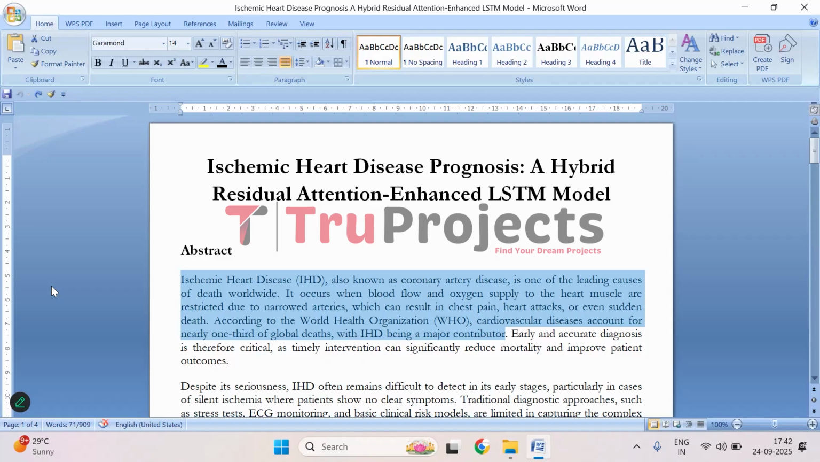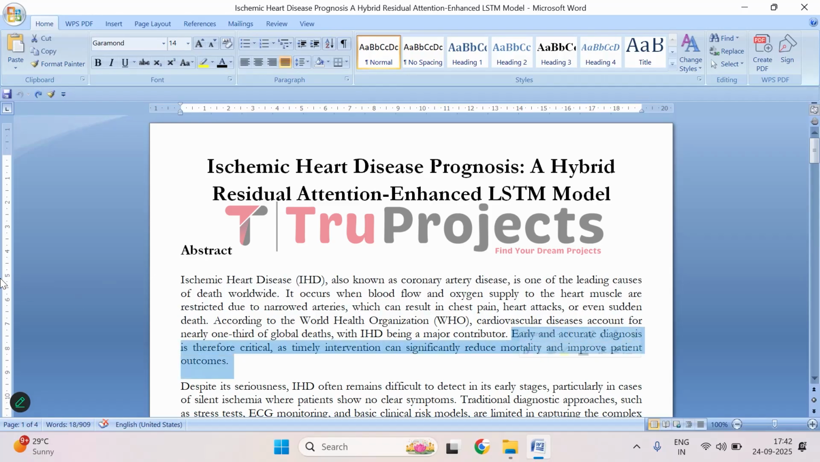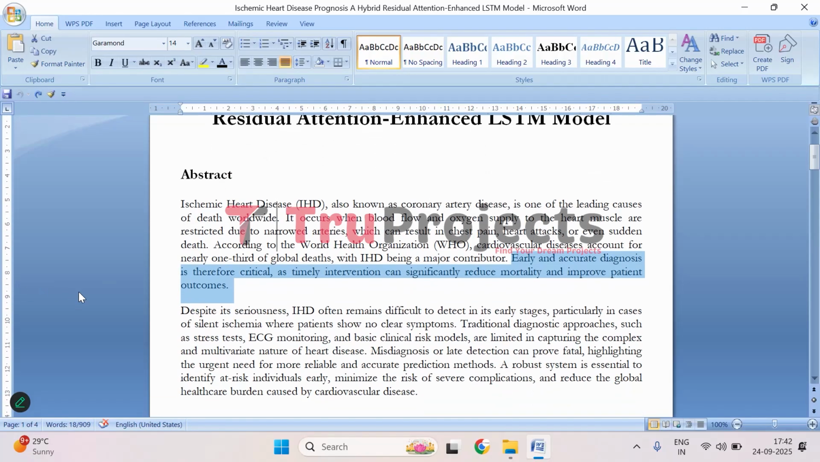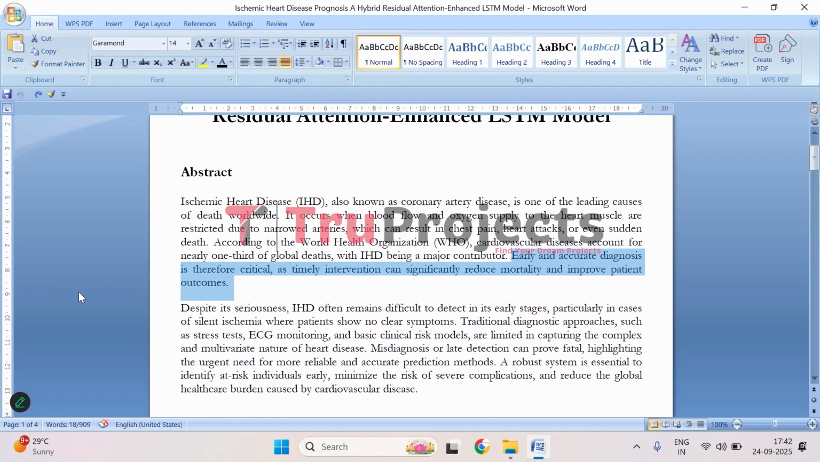That's why the World Health Organization says that heart-related problems are responsible for almost one third of all deaths globally, and IHD is a big part of that. So the important point here is that catching it early can make a huge difference. If doctors can diagnose it in time, patients can get the right treatment, change their lifestyle, and also reduce the chances of something serious happening. So timely and accurate diagnosis really saves lives.